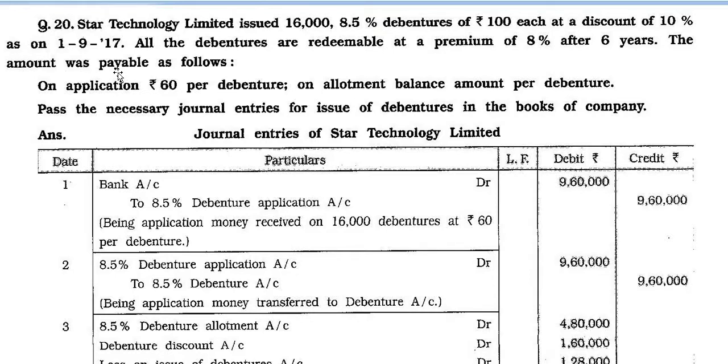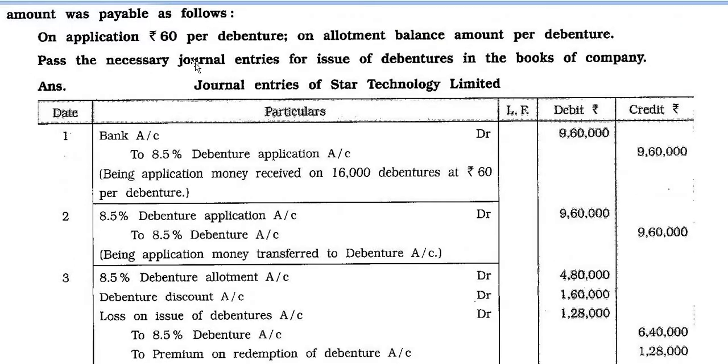The amount was payable as follows: on application rupees 60 per debenture, and on allotment the balance amount per debenture. So the total is 100 rupees. At the time of application there is 60 rupees and the balance amount is on allotment. Pass necessary journal entries for the issue of debentures in the books of the company.